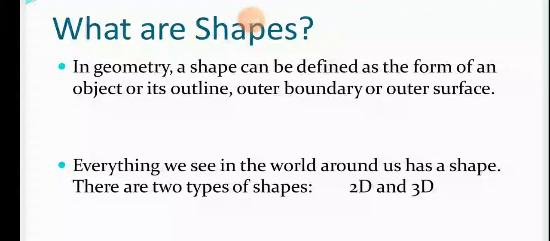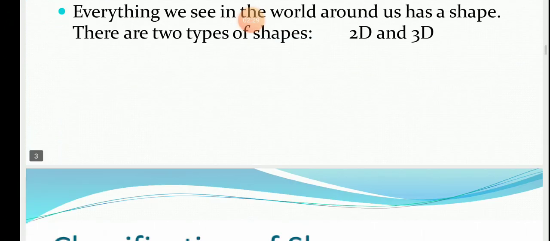That is what is given here: everything we see in the world around us has a shape. There are two types of shapes, 2D and 3D. Here D means dimension, or dimensional. We will study more about 2D and 3D shapes in our next slide.